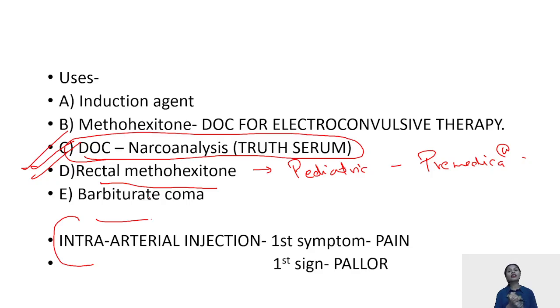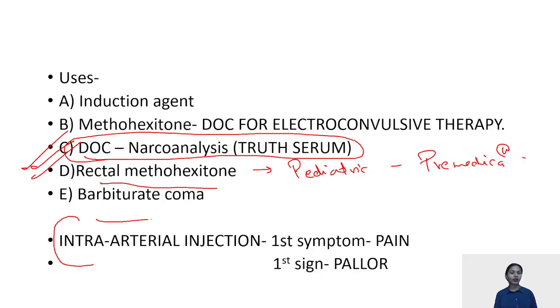So the first symptom that comes is pain, excruciating pain, and the first sign that comes is pallor, followed by ischemia, finally and eventually leading to gangrene of the limb. And it generally happens if your cannula has been put into the antecubital fossa, and by mistake, instead of the vein, it goes into your brachial artery.